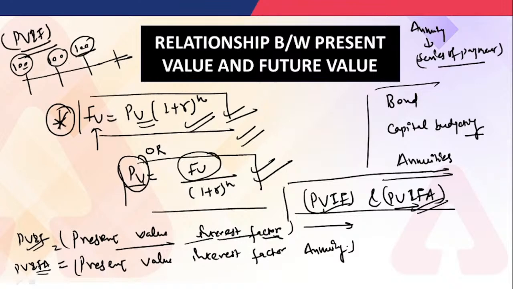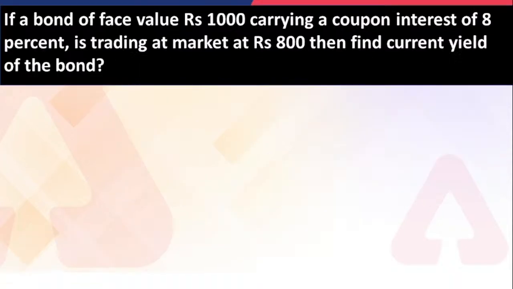So whatever the value we have to write in terms of the present value interest factor annuity, we have to multiply with this. And when we are going to get the one time principal, we have to multiply with this, and we will understand better in terms of the question. All right, so now the question we are going to solve.